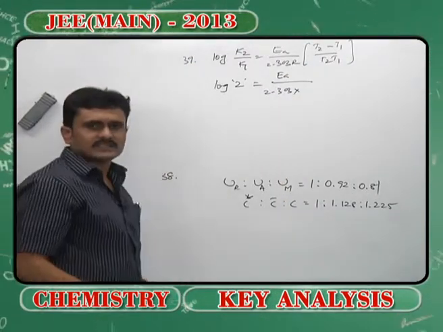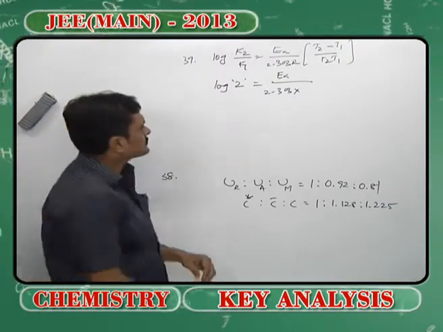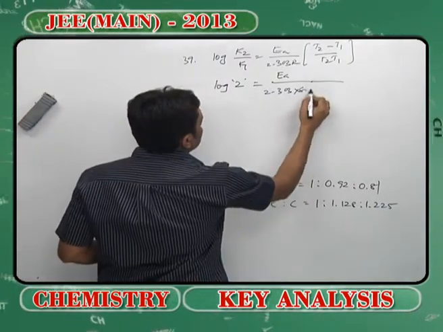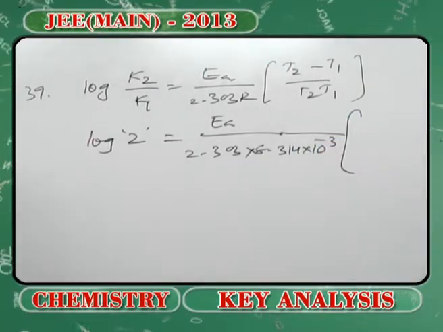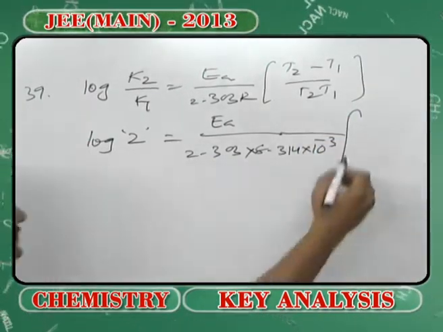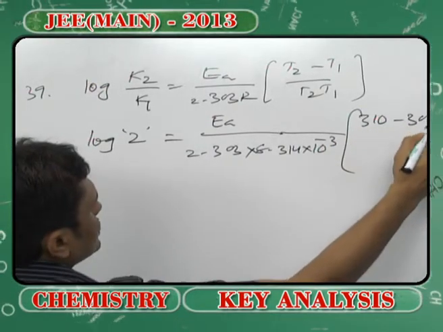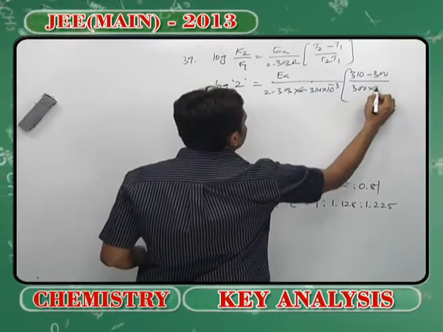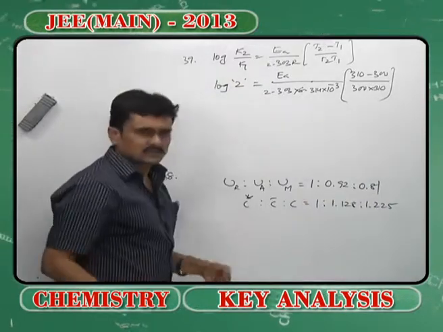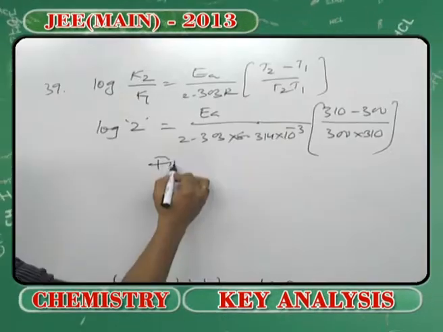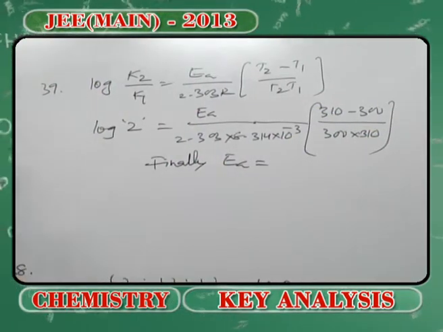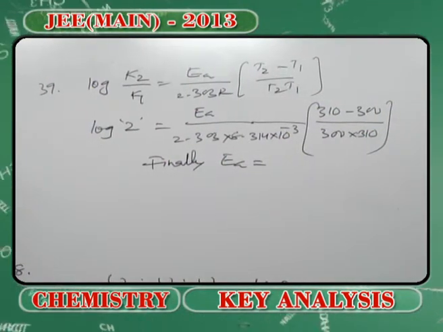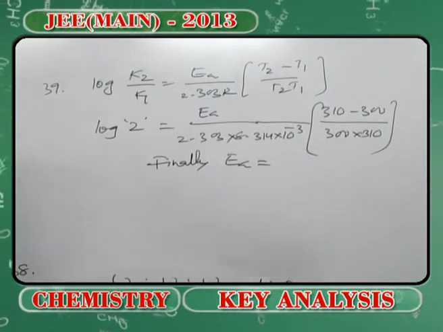The options clearly indicate that you have to get your answers in kilojoules. So you will write the R value in kilojoules into T2 minus T1. The temperature variation is, you can see, 310 and 300. Right, that's all. So finally, the activation energy Ea after calculation will turn out to be 53.6.